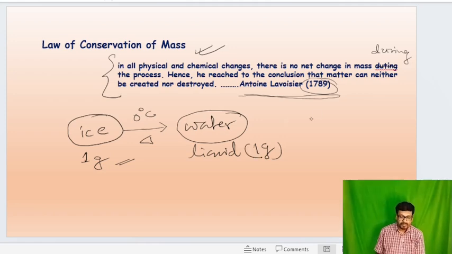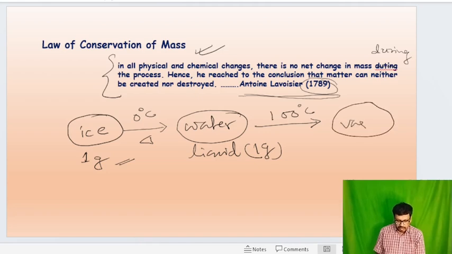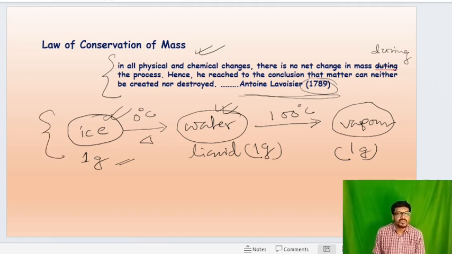Now, if this water is boiled at 100 degrees Celsius in a closed container, then we get vapor having mass 1 gram. So the physical state changes, but the mass of the substance remains the same throughout the process. So this is a physical change, and there is no change of mass.